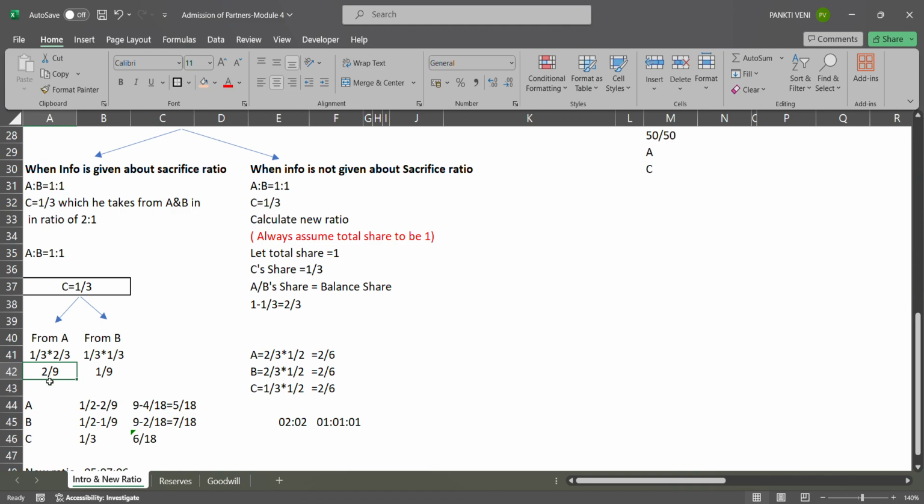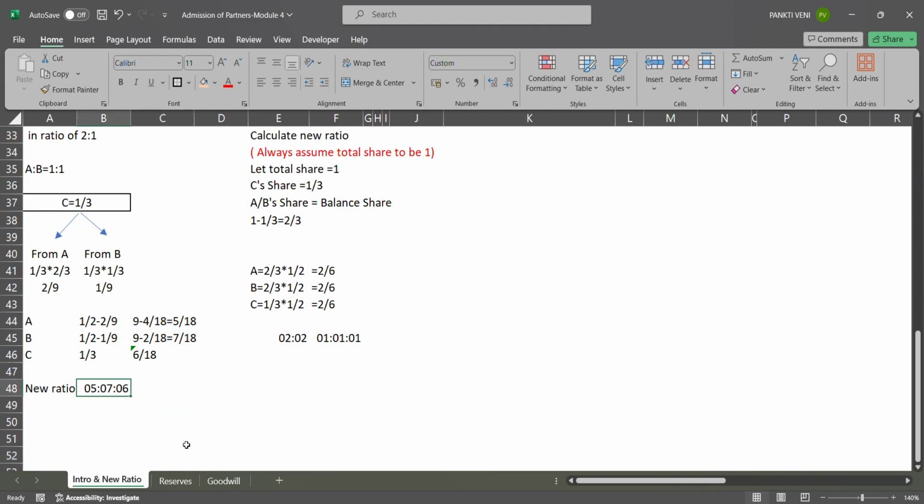So old ratio minus sacrificing ratio, you will get the new ratio. You have to take the LCM here, and you will get your answer. So what I did, I went for 1/2 minus 2/9, the sacrificing ratio. Old ratio minus sacrificing ratio. Here I got 9 minus 4 by 18. How did I get this? I took an LCM here. After doing that, I'll get my new ratio.